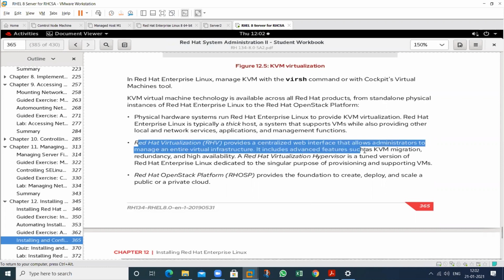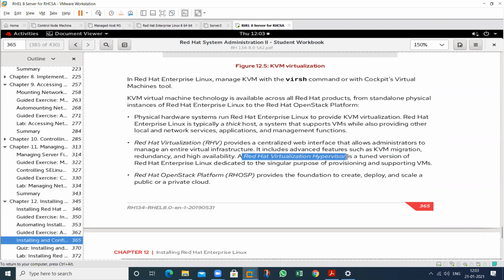It includes advanced features such as KVM migration, redundancy, and high availability. So this is the Red Hat virtualization hypervisor. So what is my hypervisor? My hypervisor is this one. KVM is a hypervisor. It is a tuned version of Red Hat Enterprise Linux dedicated to a singular purpose: provisioning and supporting VMs. We can also use this particular concept that is known as